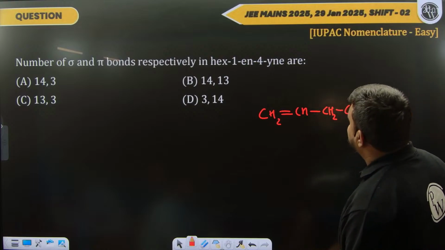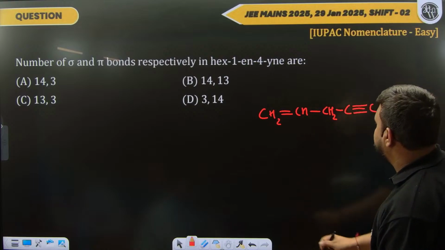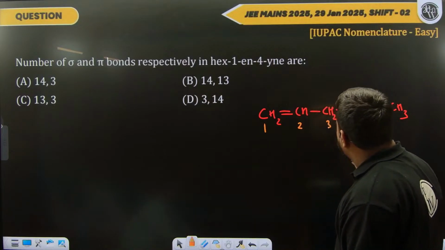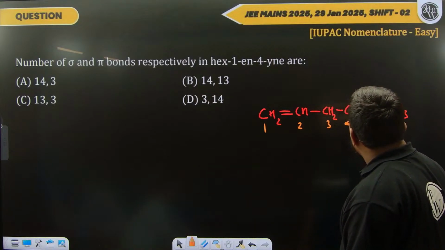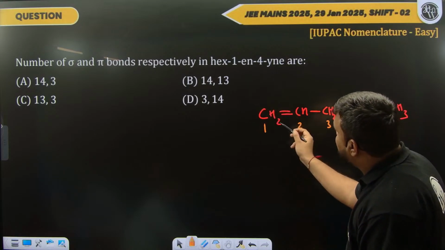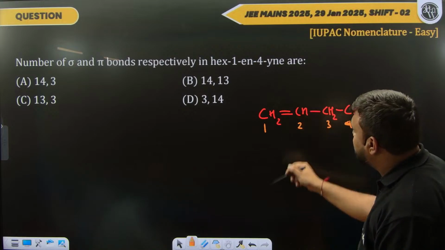So this is hex-1-ene-4-yne. 1, 2, 3, 4, 5, 6, you can see we have 6 carbons, with a double bond at the first position and a triple bond at the 4th position.